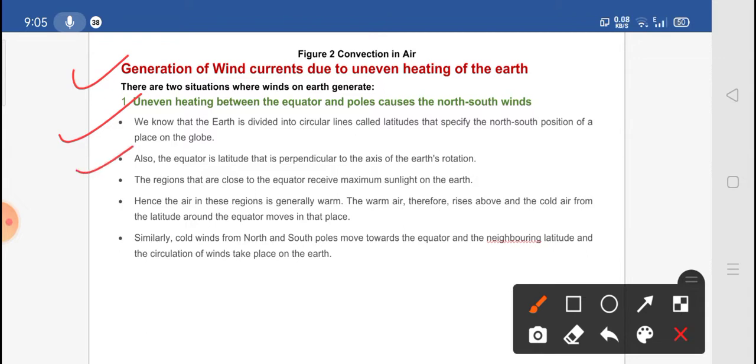Now the second thing: the equator is the latitude that is perpendicular to the axis of the earth's rotation, right? The regions that are close to the equator receive maximum sunlight on the earth, and hence the air in this region is generally warm. So the warm air rises above, and cold air from the latitudes around the equator moves in to take its place. Similarly, cold winds from the north and south poles move towards the equator and the neighboring latitudes, and this circulation of the wind takes place on the earth.